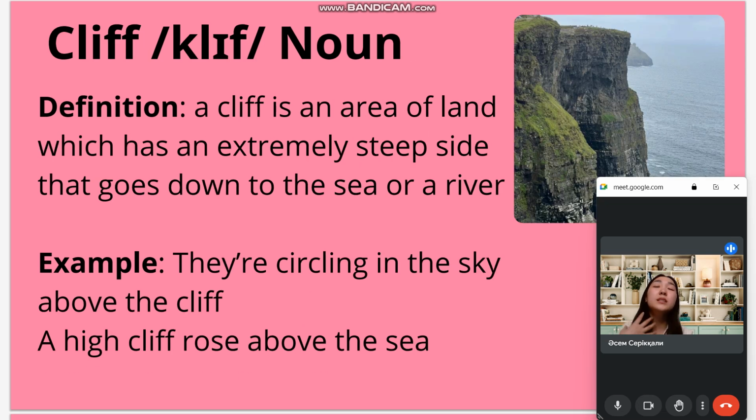Next word is cliff. Cliff, it's a noun. A cliff is an area of land which has an extremely steep side that goes down to the sea or river. For example, they are circling in the sky above the cliff. A high cliff rose above the sea.